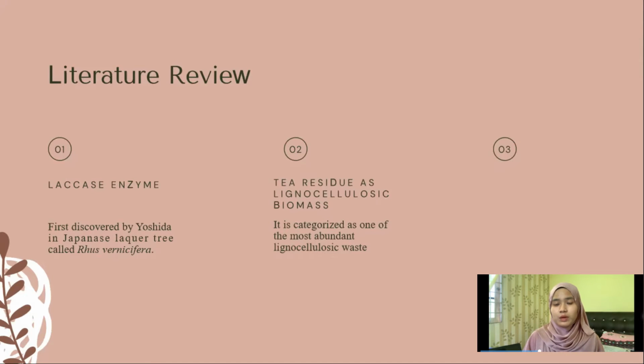Based on a research paper by Zuo et al. 2020, his team conducted research using tea residue as substrate and support for the production of laccase by Trametes versicolor. They used solid state fermentation as the mode of fermentation. From the experiment, they successfully proved that tea residue has potential in enhancing laccase production. SSF and SMF are the methods that are commonly used. There are many research papers that use both of these fermentations for producing laccase enzyme, and they show different kinds of results.